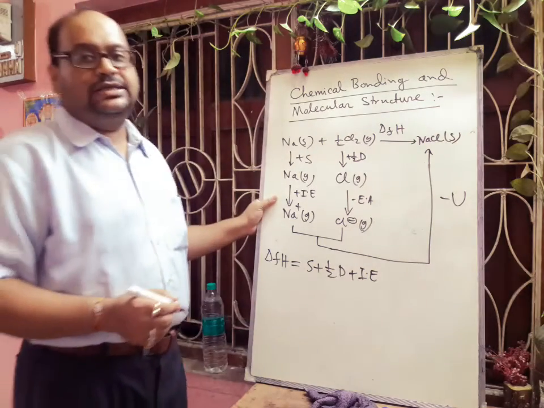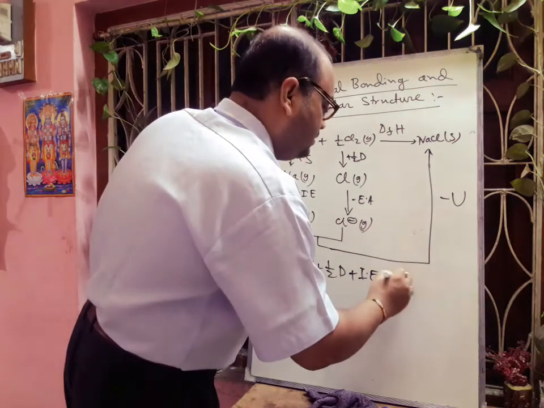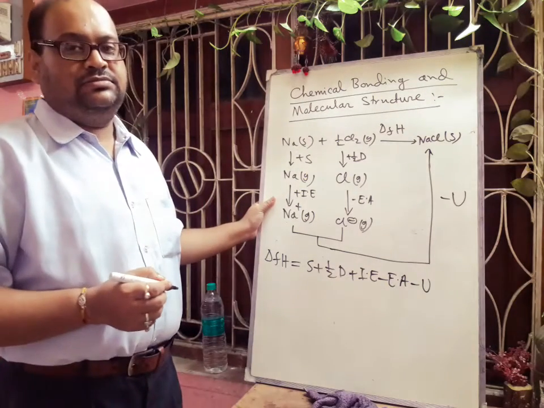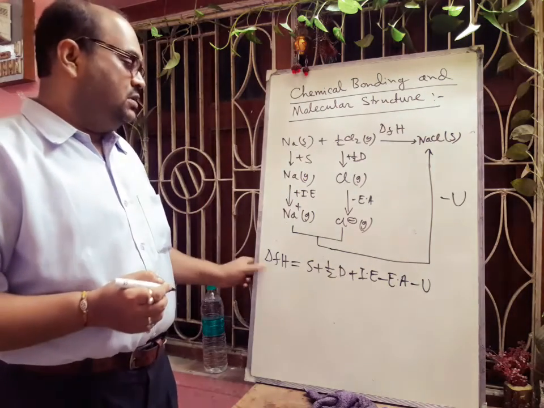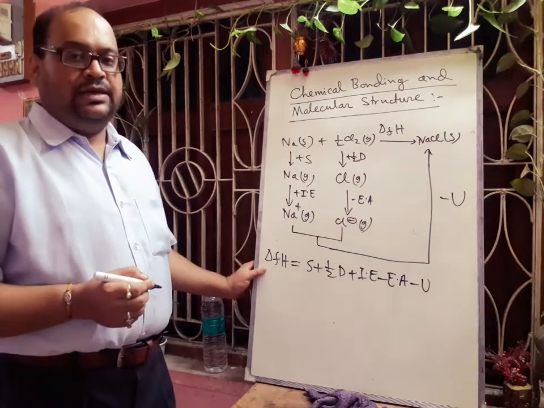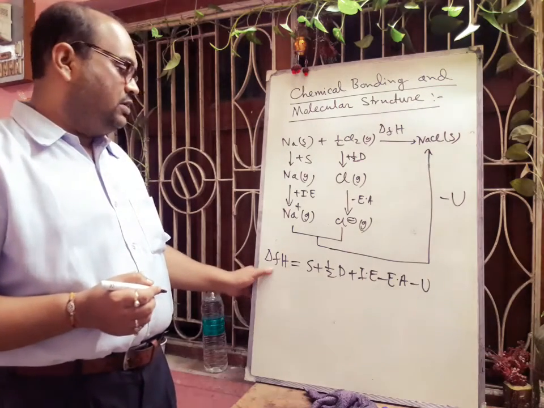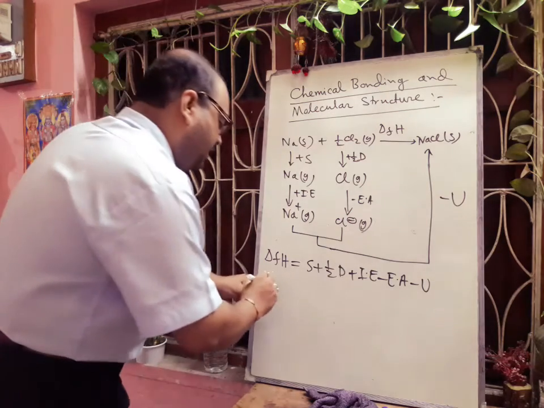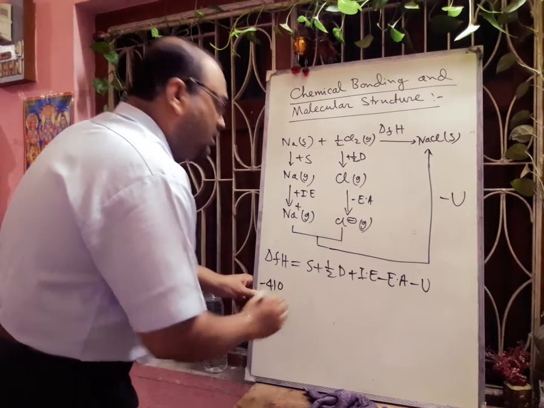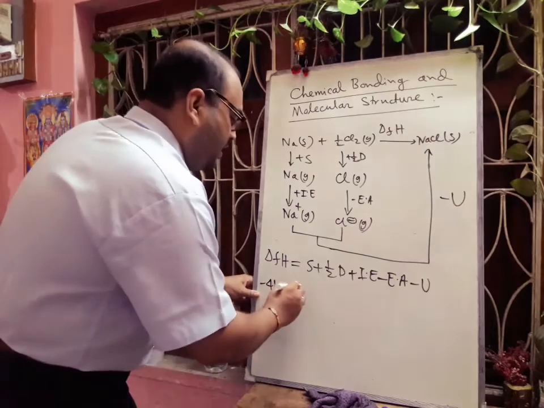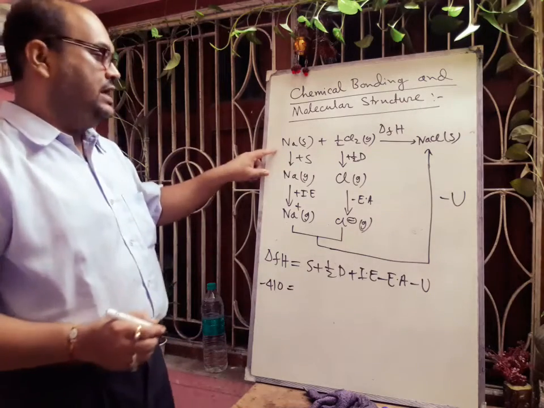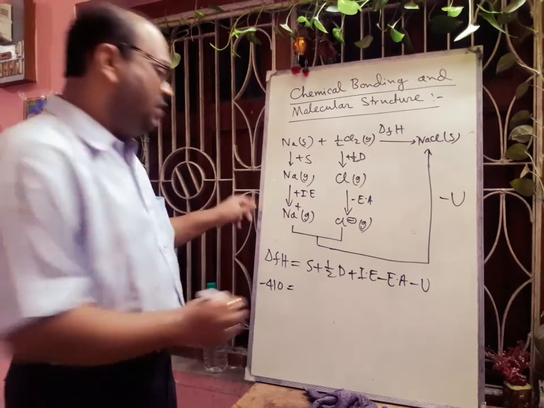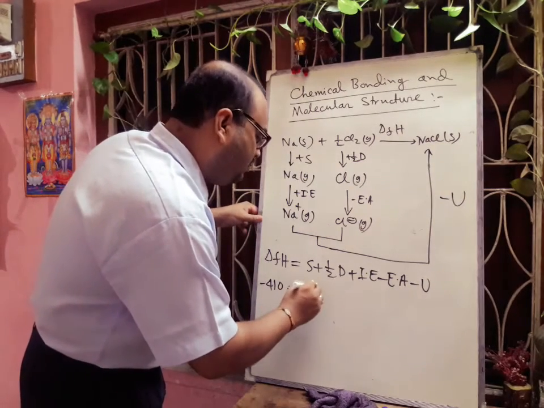Then we will write that minus electron affinity and minus U, that means lattice energy. Okay. Now in your book the data are given. So here if we consider the value of delta fH, that will be near about minus 410 kilojoule per mole. And sublimation energy for Na solid to Na gas, that will be around 108.5